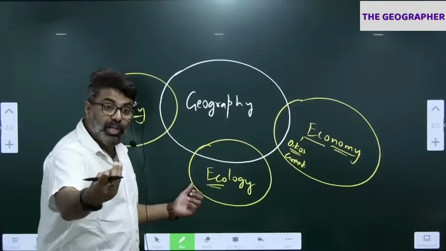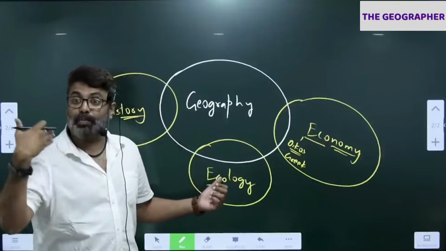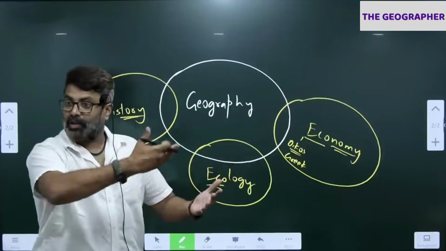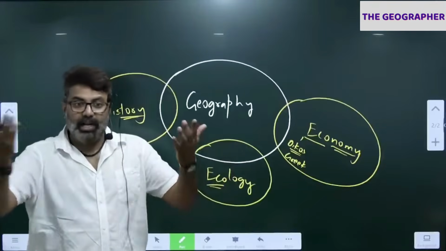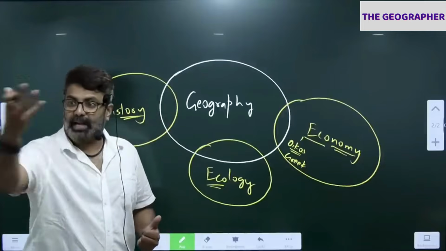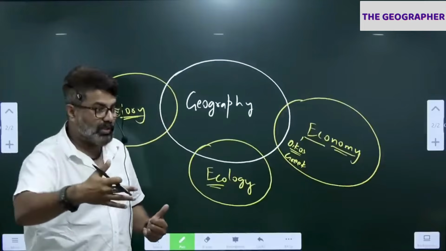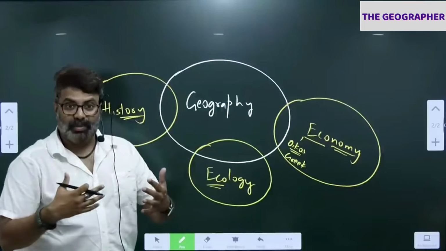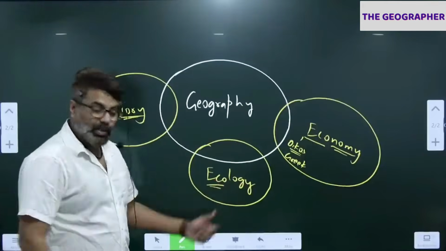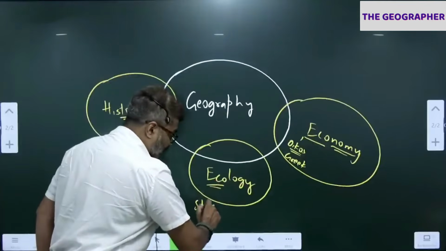So ecology is a study of biotic and abiotic components in our environment. In our environment, we have a lot of biotic components and abiotic components. Correct, we are all biotic components. And land, air, water are what? Abiotic components. How they interact with each other, biotic and abiotic, is called ecology. So ecology is basically the study of our environment.